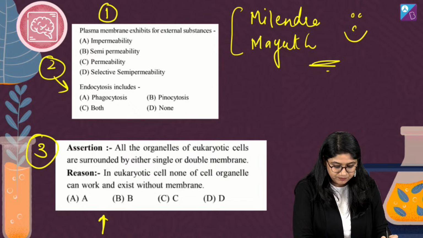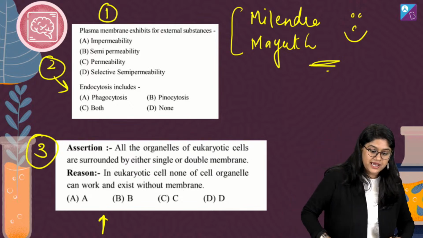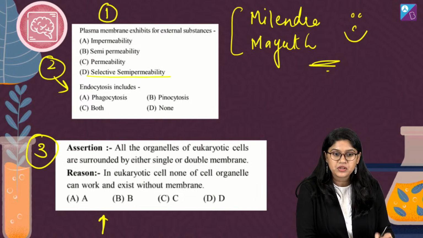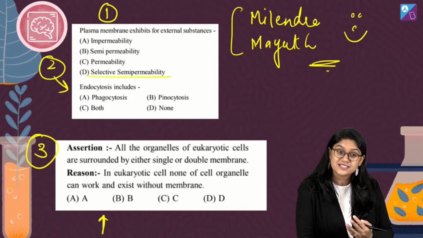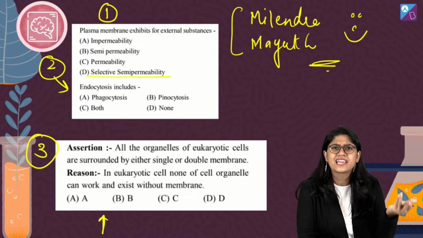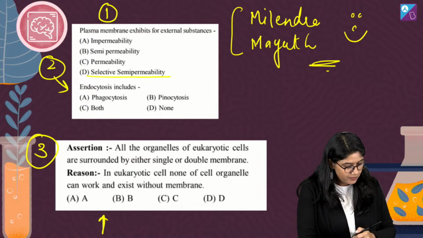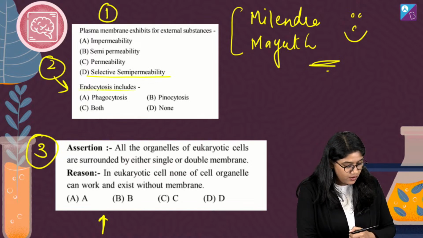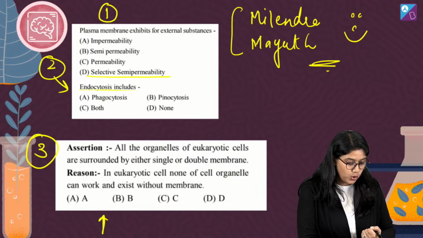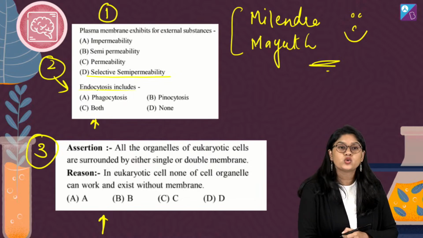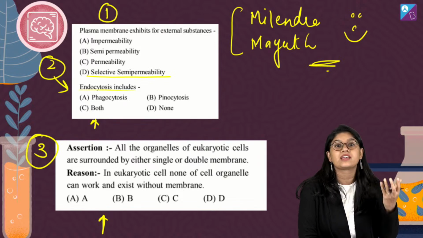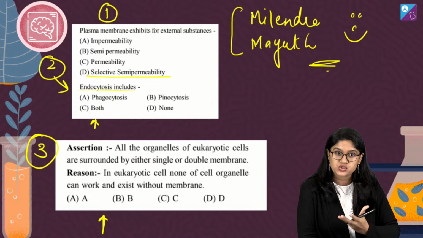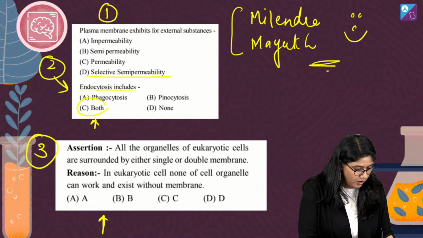Question 1: the plasma membrane exhibits what with external substances? We know that the answer is option D, selective permeability. It tells us about its nature, that it is selectively permeable. Then the second question: endocytosis includes what? We have phagocytosis, pinocytosis, both or none. Of course we know that it's both. It includes phagocytosis, eating, and pinocytosis, drinking of the cell, which is any fluid going inside the cell, and of course any food going inside. Option C is the correct answer.